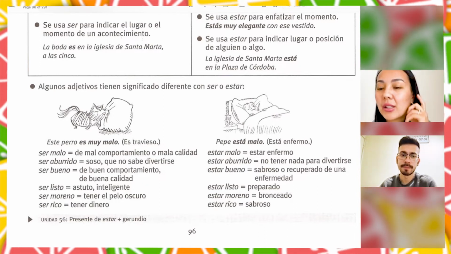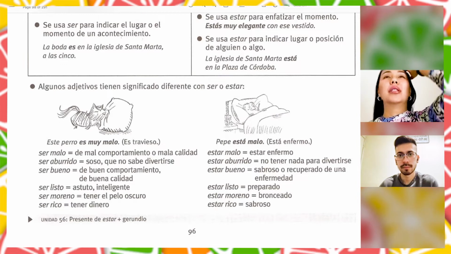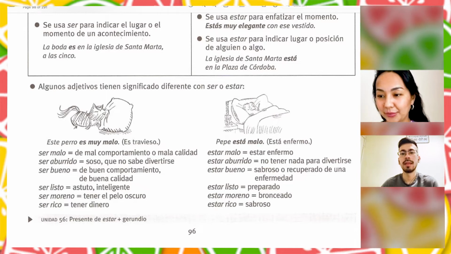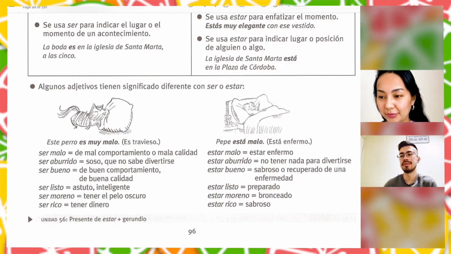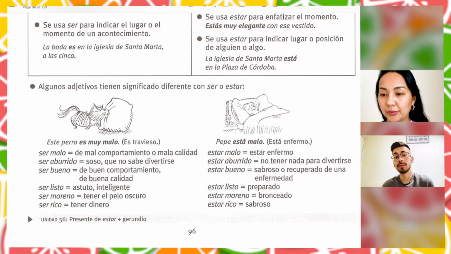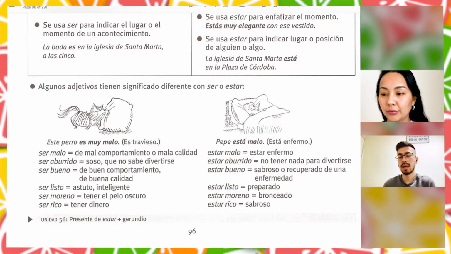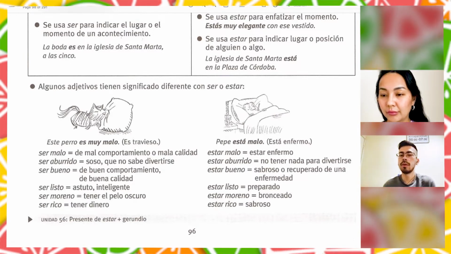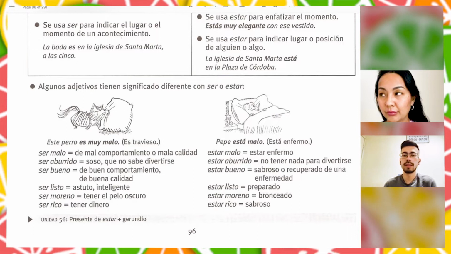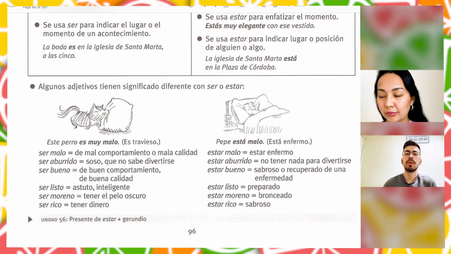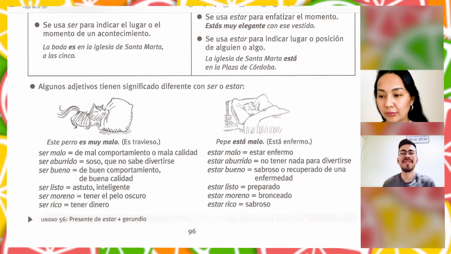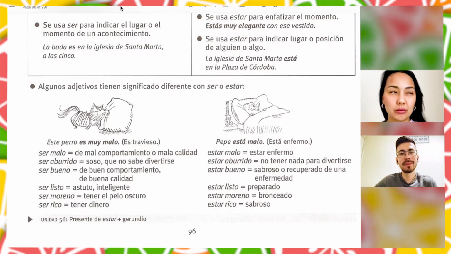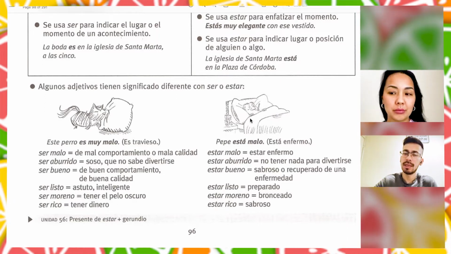Yes. Sí. So, ser aburrido, for example, yo soy aburrido. I'm always boring. Yes, always. And estoy aburrido is that in this moment I don't have anything to do. Right? Ser bueno, for example, the other one. Ser bueno is the opposite of ser malo, right? To have a good behavior or something of good quality. And estar bueno is when we survive, for example, any sickness, right? Any illness.